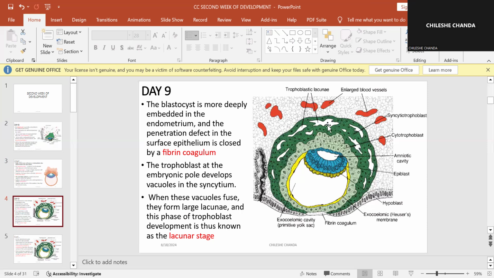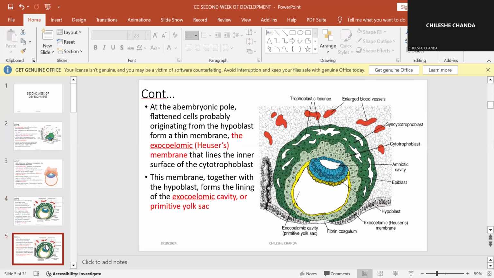Now, these lacunae will eventually start coming in contact with the maternal blood vessels, and they will be filled with blood. But before they are filled with blood, they are known as the lacunae, and this stage is therefore known as the lacunar stage.